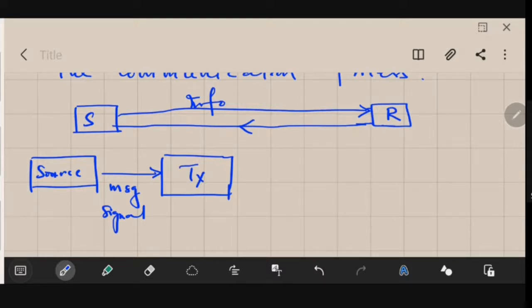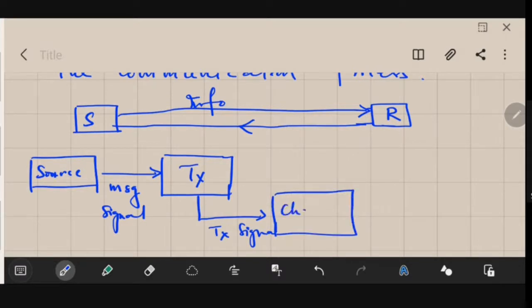With the transmitter, it will send the signal. The signal will obviously travel through some medium, that is your channel. This medium can be wired, wireless, any kind of medium.